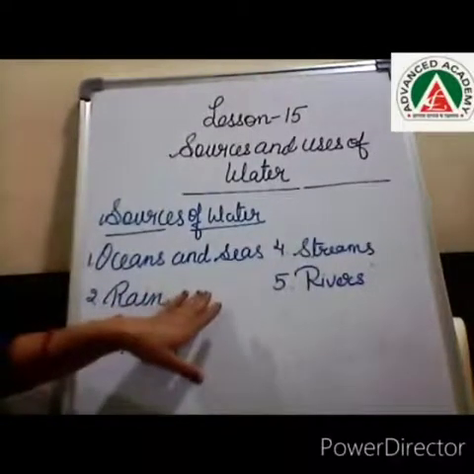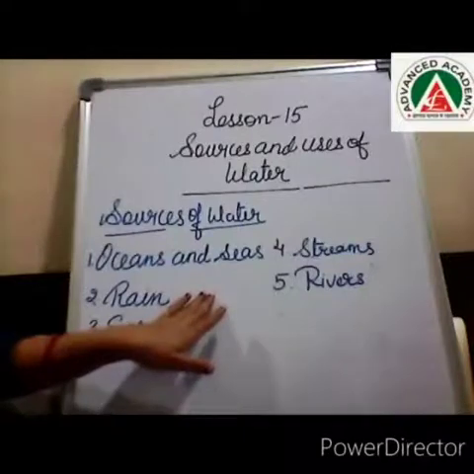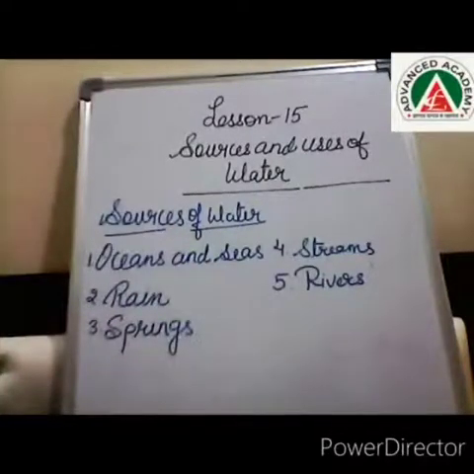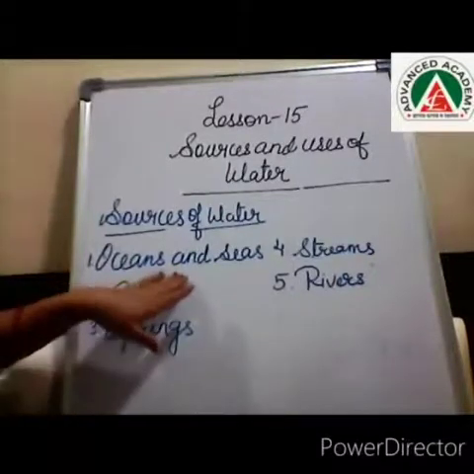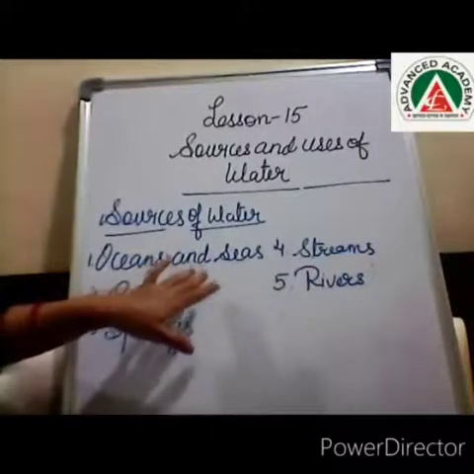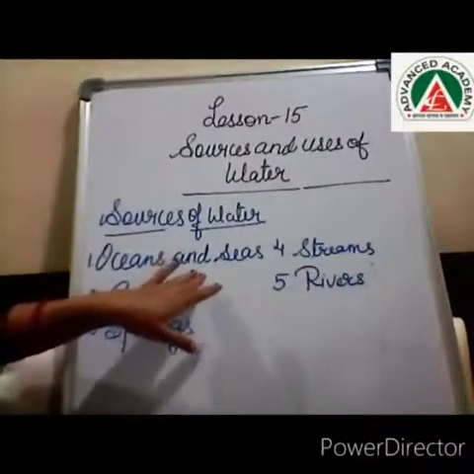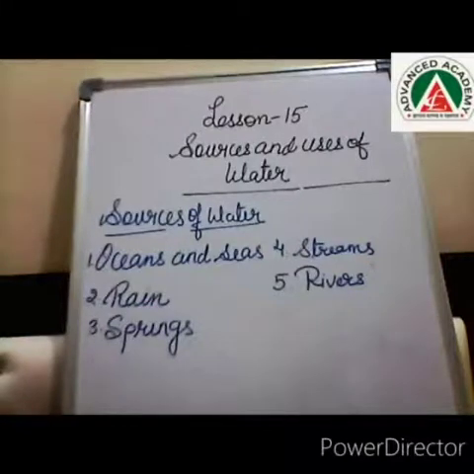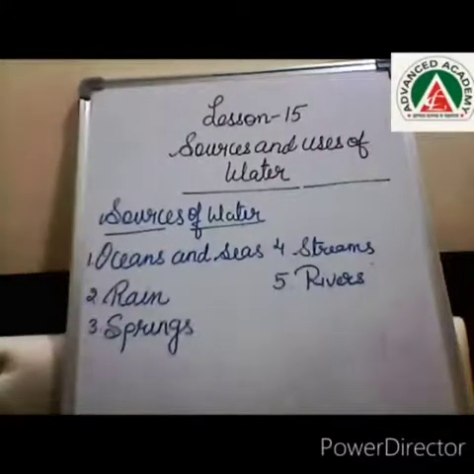Now rainwater is the purest form of water. We can use rainwater. Ocean and sea water we can't use because it is salty. Most of the water found on the earth is in oceans and seas. Oceans form the largest water bodies on the earth, but the sea and ocean water cannot be used for drinking, washing and irrigation due to its high salt content.